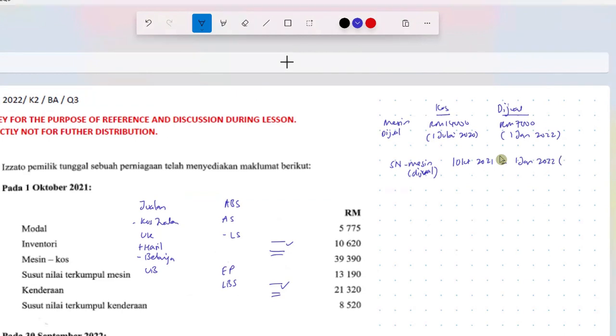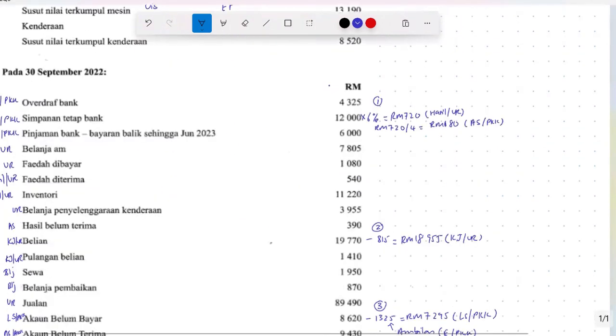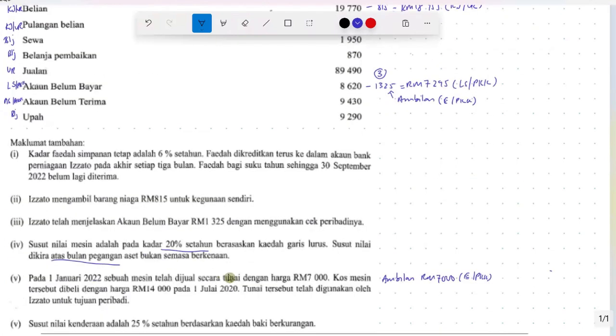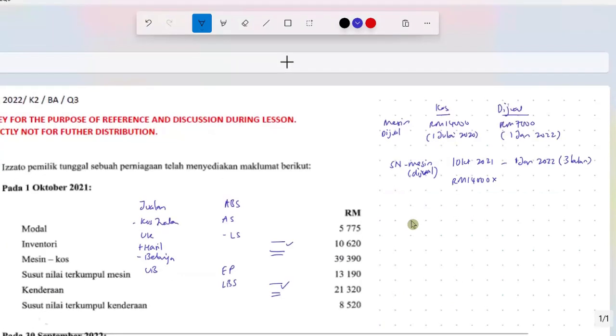Within here, there are how many months? October, November, December, until 31st December 2021. The next day is 1st January 2022. So there are 3 months of ownership. In these 3 months of ownership, we must check the susut nilai. Susut nilai is 20%, right? Atas garis lurus, that's confirmed. Okay, 20% atas garis lurus. So we compute here, 20%.